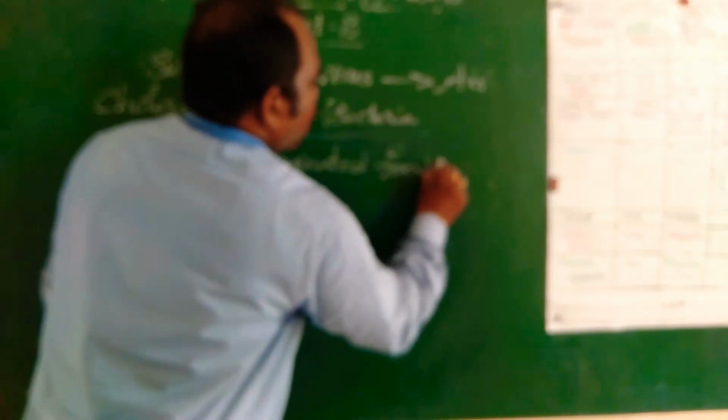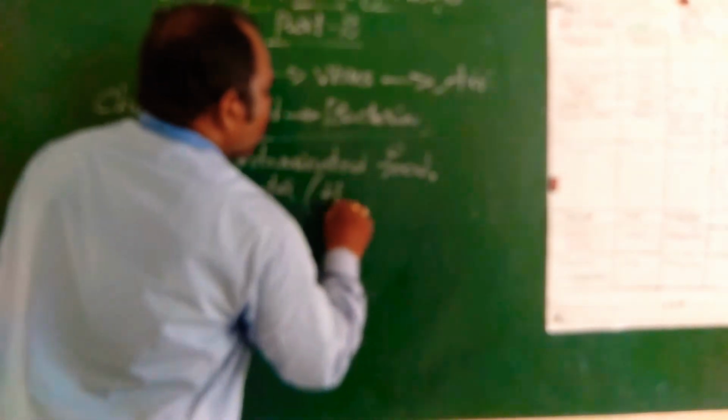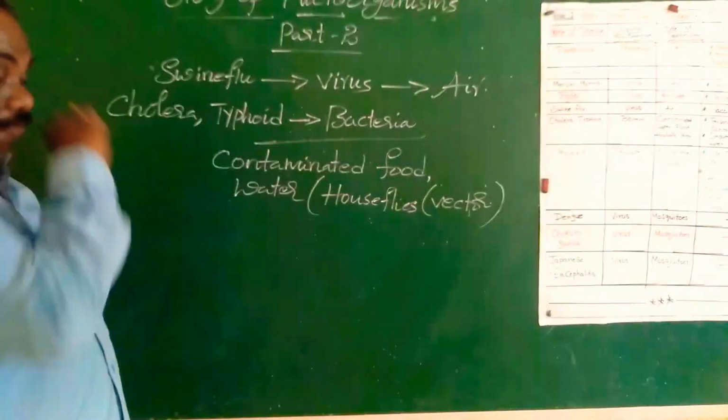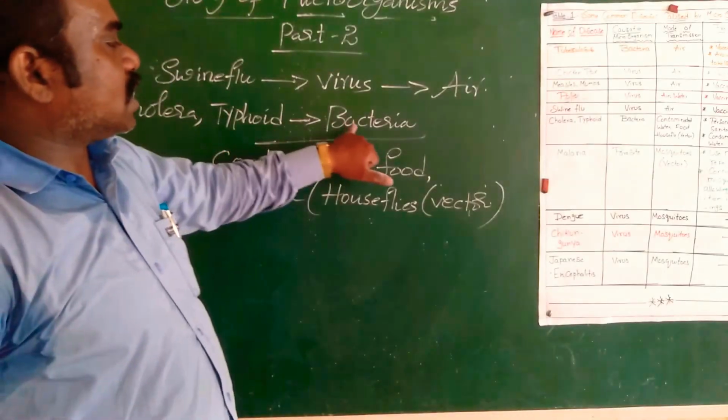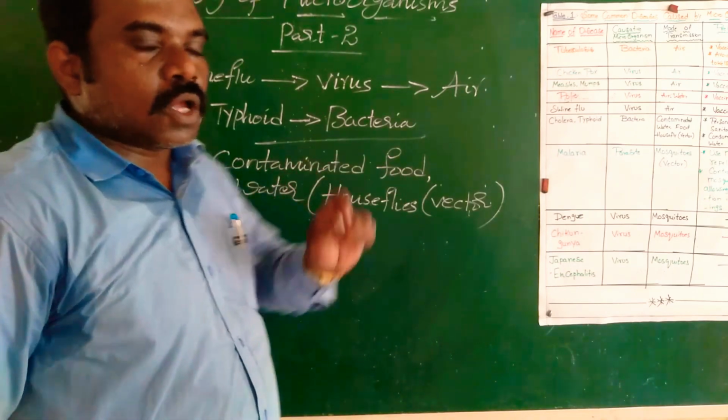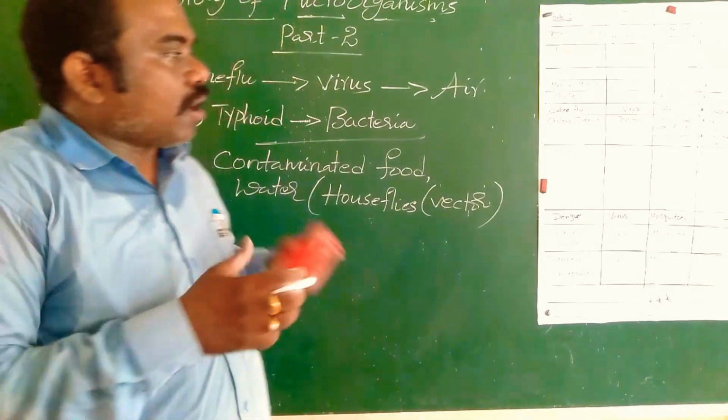Cholera and typhoid are caused by bacteria through contaminated food, spoiled food and water. Houseflies can act as vectors.